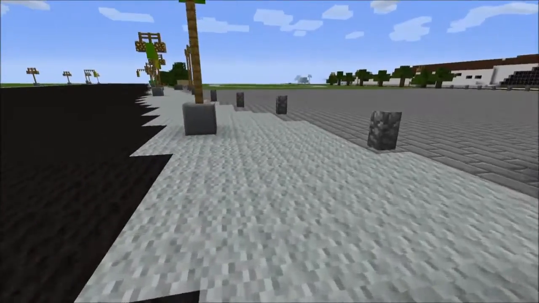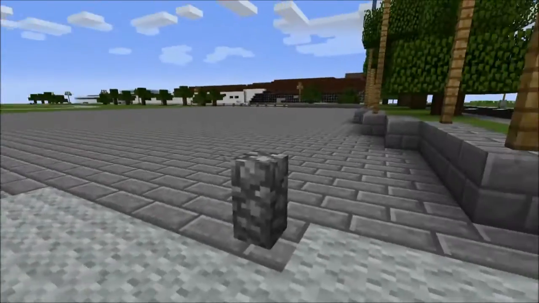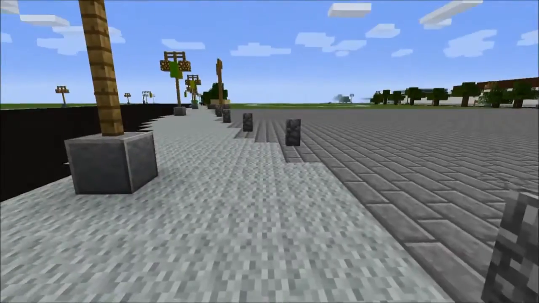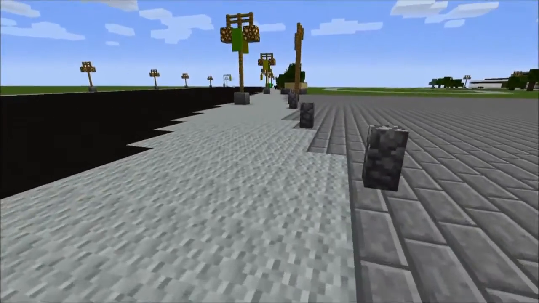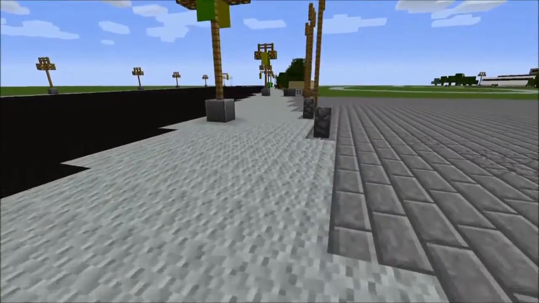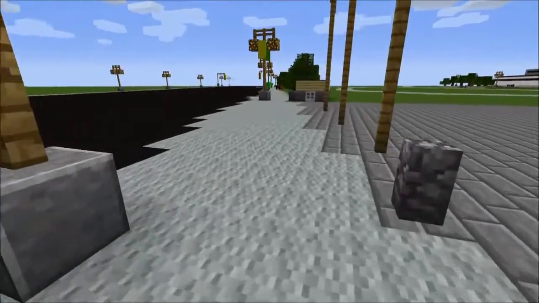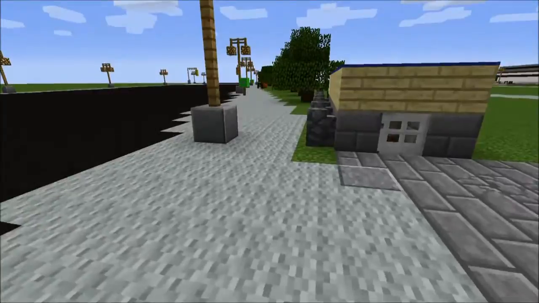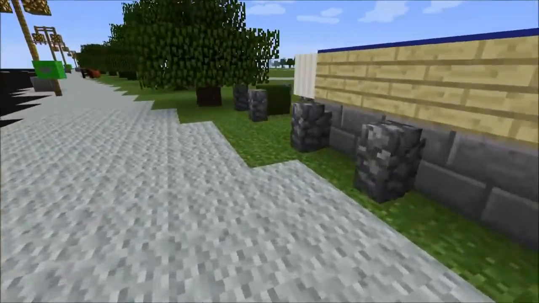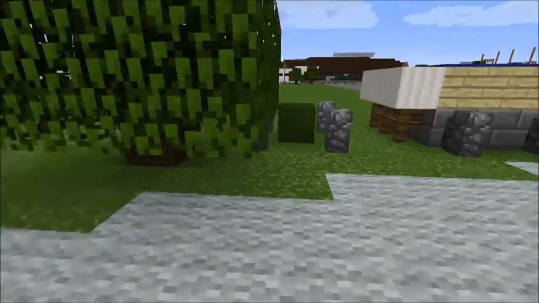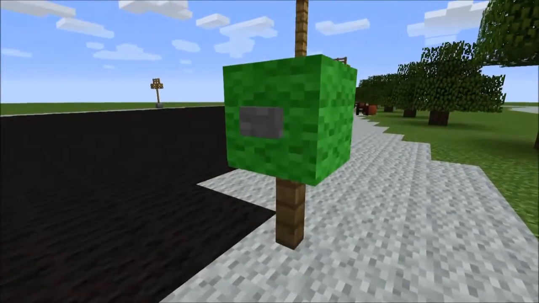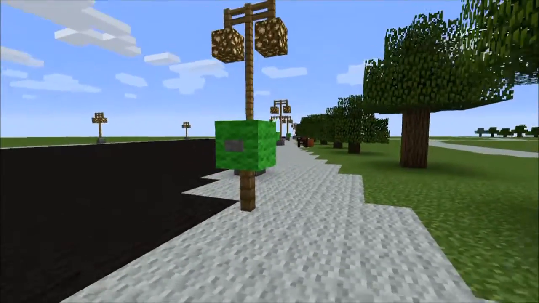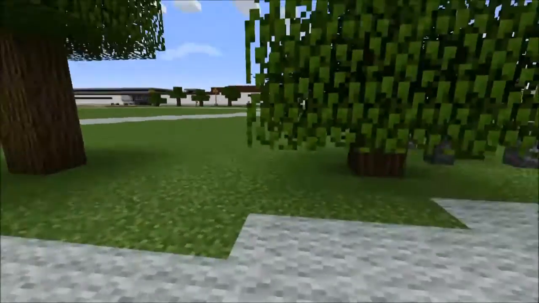So here is the entryway. We're going to walk a little bit west along this street here, and you'll see a few things. There's some street lamps set up with some flags. This on the right, this little structure here, I think is some sort of power structure there. Right here is a parking meter, which we created using a green block of wool and a button on top of a fence post. So we'll go back towards the Booth Street here.